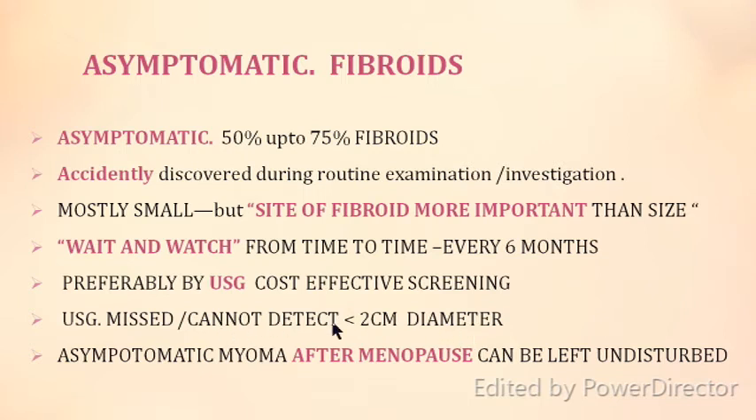But size is not the only thing. The site of the fibroid is also more important. We will be seeing that a small fibroid which is submucous may create more symptoms than a large fibroid which is subserous and may be asymptomatic. If by chance finding you find an asymptomatic fibroid after menopause, you can leave it undisturbed or untreated.